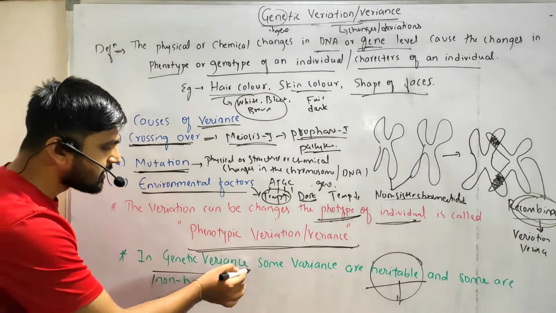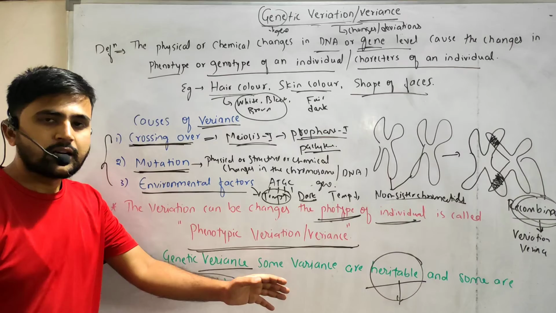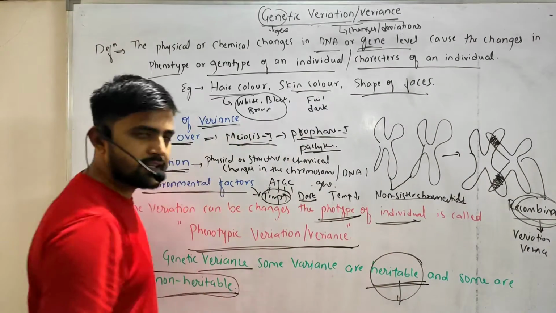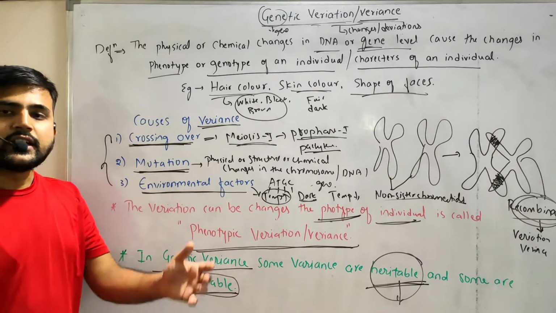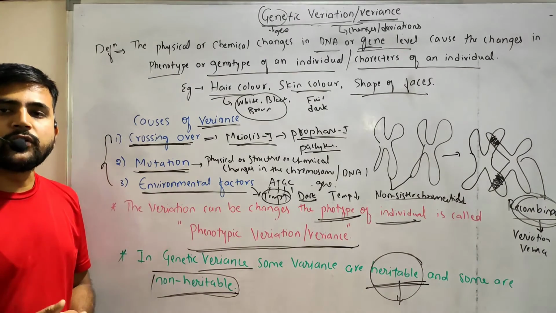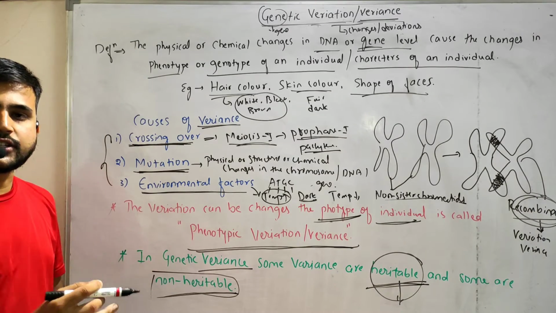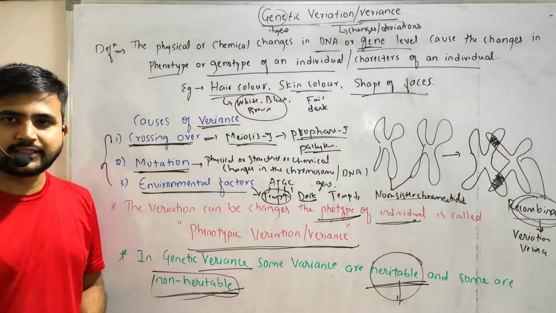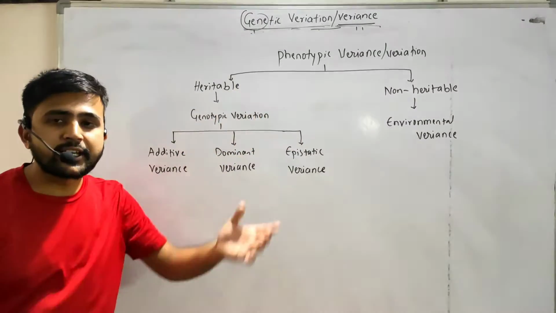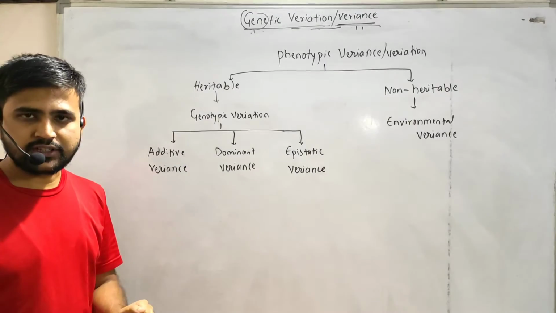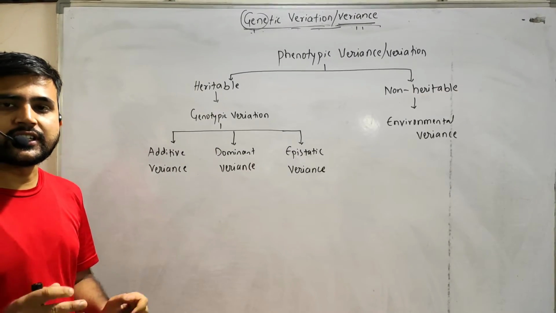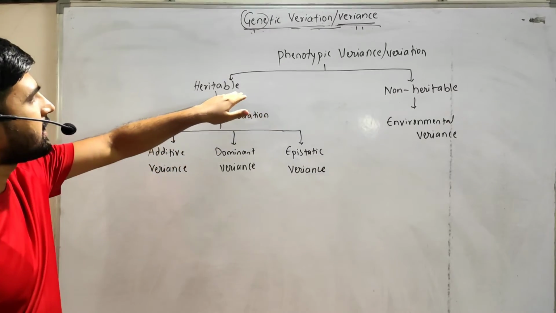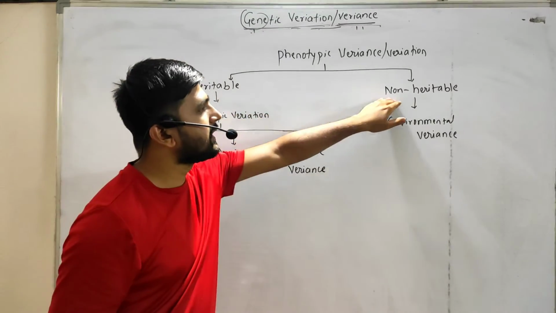So here the meaning is some of the variants can be transferred from parents to offspring. Those variations are nothing but the heritable variants, right? And some of the variations can't move from parents to offspring, that is, generation to generation. Those variations are nothing but the non-heritable variations, right? This is the schematic representation of the phenotypic variation, showing how phenotypic variation is differentiated. So phenotypic variation can be heritable and some of it may be non-heritable.